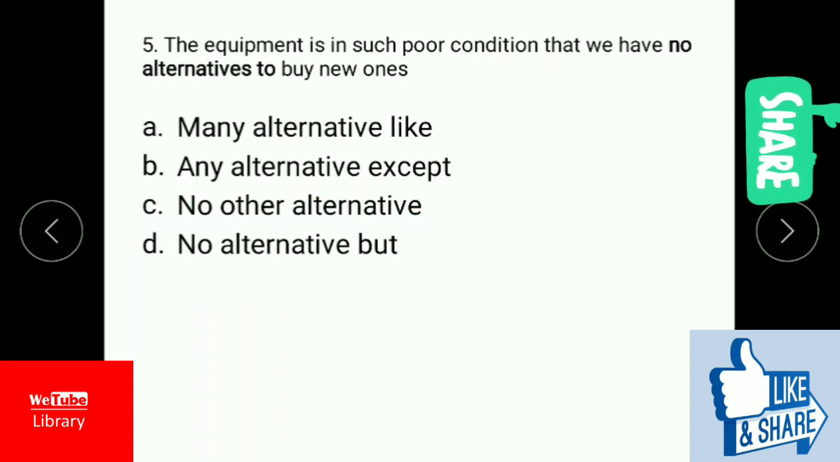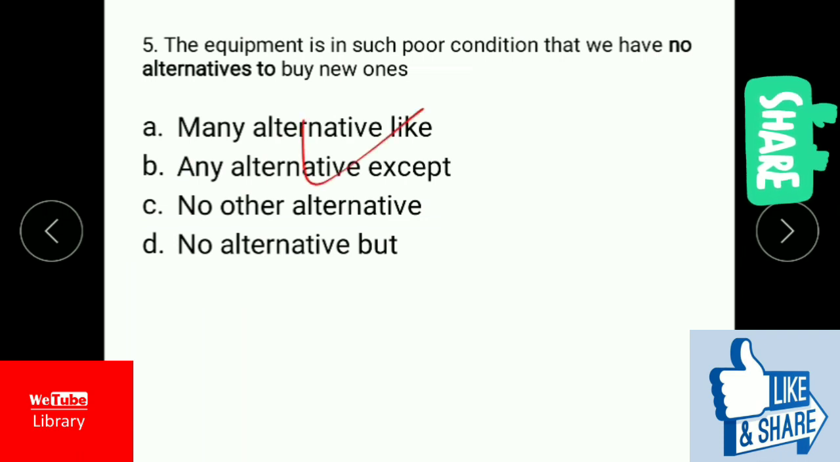The equipment is in such a poor condition that we have no alternative to buy new ones. So we have to replace no alternative to with a correct sentence. In the question they have mentioned that the equipment is in poor condition. It means that we have to replace it. But we have to replace means we don't have any other alternative to use that.